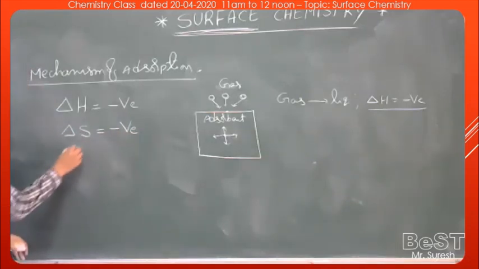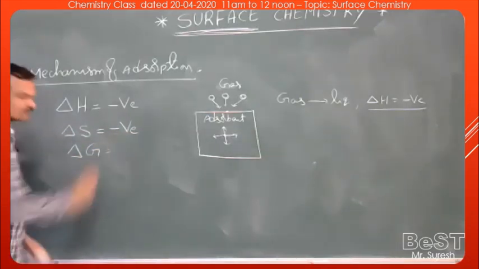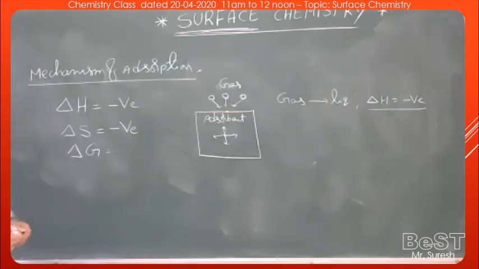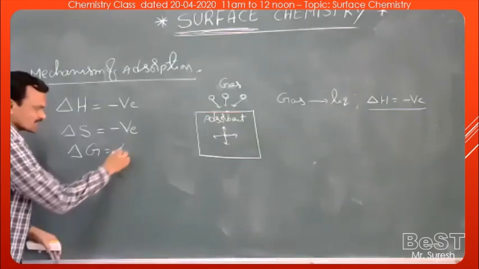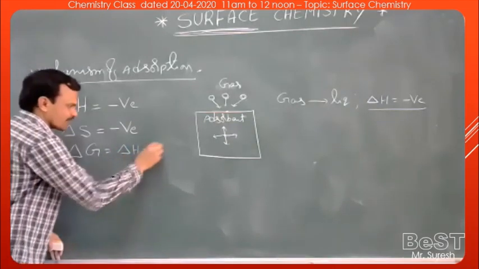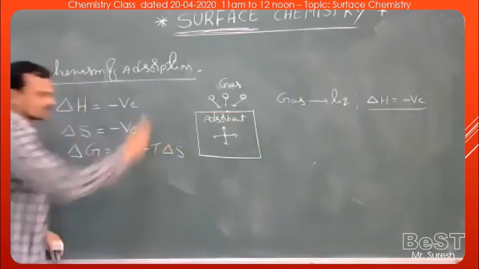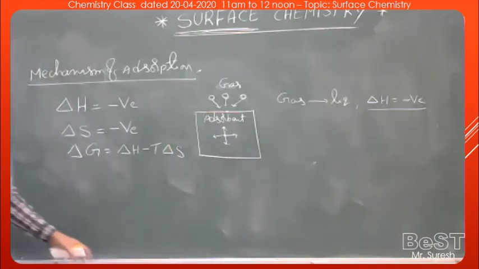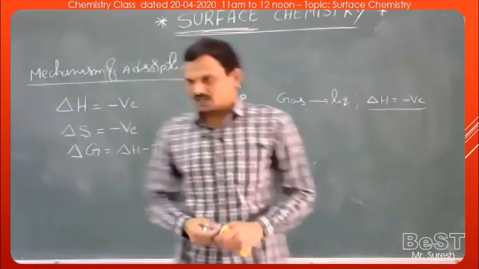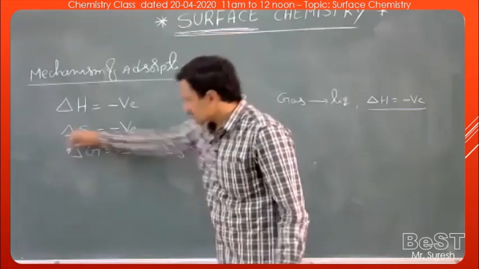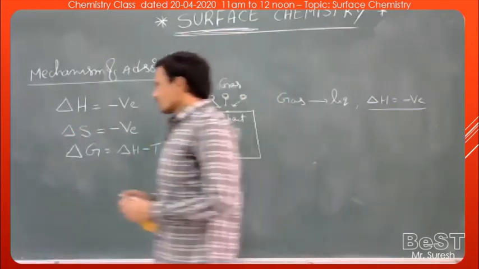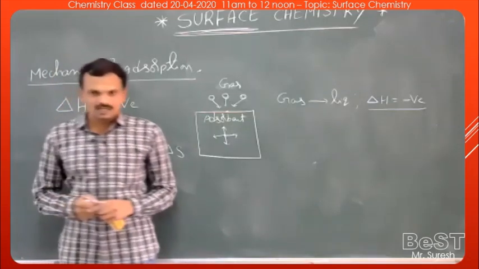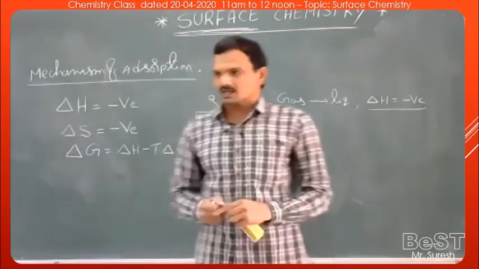What about the delta G? What about the sign of delta G? So as you know, the thermodynamic relation delta G is equal to delta H minus T delta S. This is what is known as Gibbs equation. Delta G is equal to delta H minus T delta S. This is Gibbs equation. Now, for a process to be spontaneous, delta G should be negative.